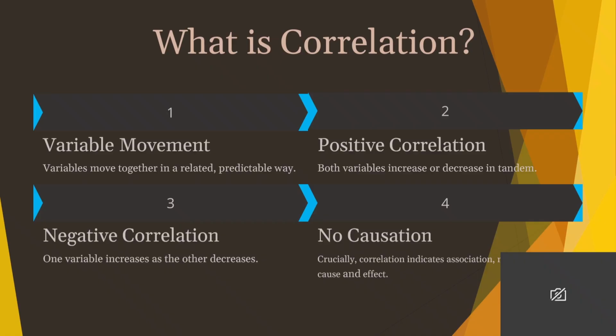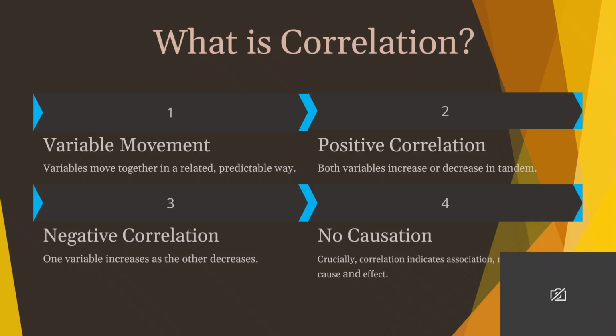And then we talk about no causation. Now, this is a very important point. Correlation shows us an association, but it doesn't necessarily mean that one thing causes the other.